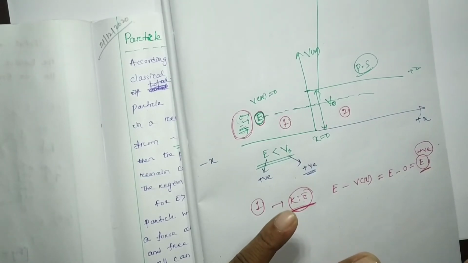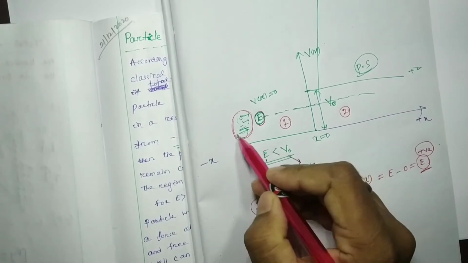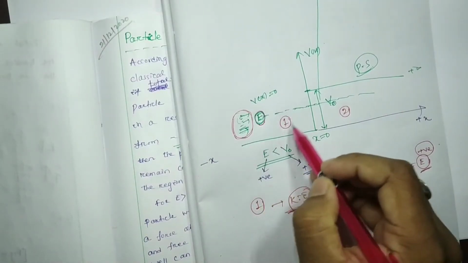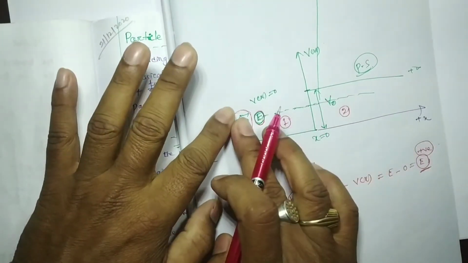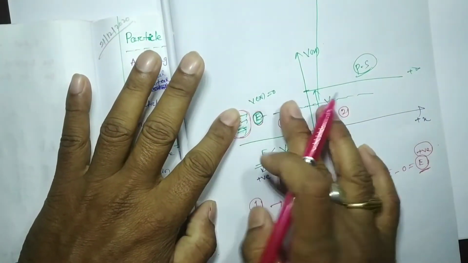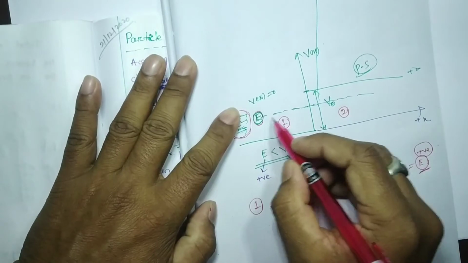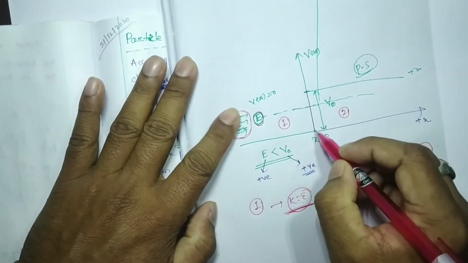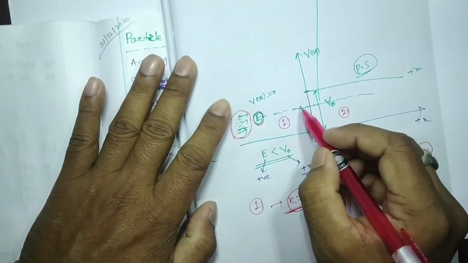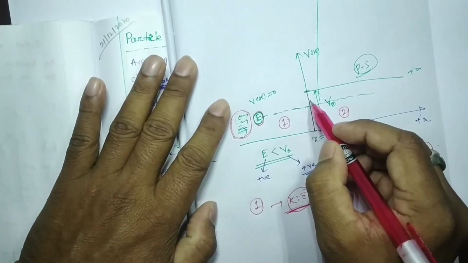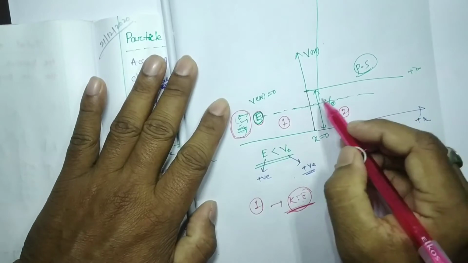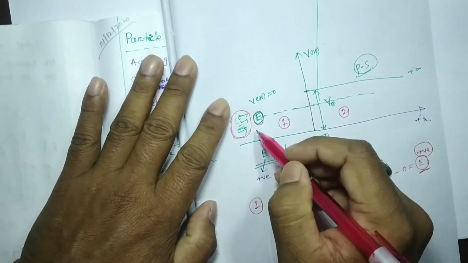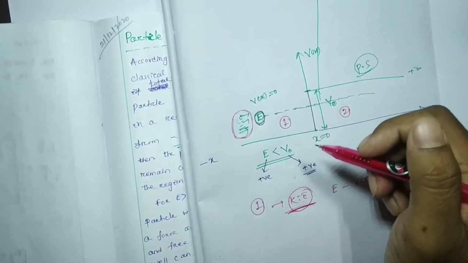Kinetic energy is positive. So if these particles have full kinetic energy in region 1, when they move, they can strike at x is equal to 0. Some particles can move into region 2, and some particles come back, meaning reflection is possible.